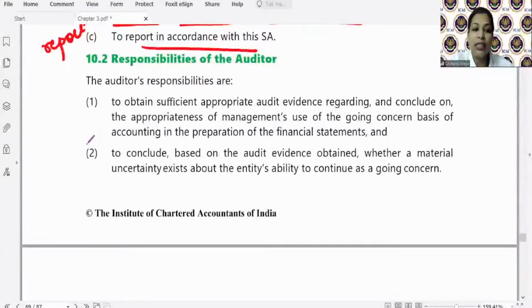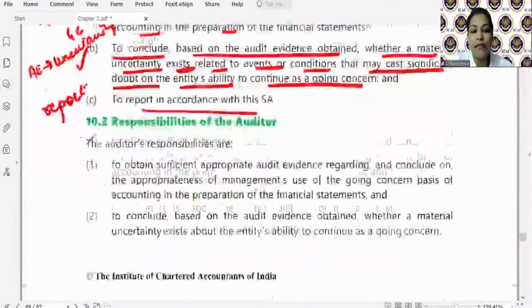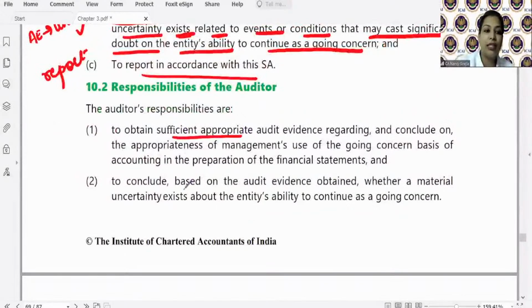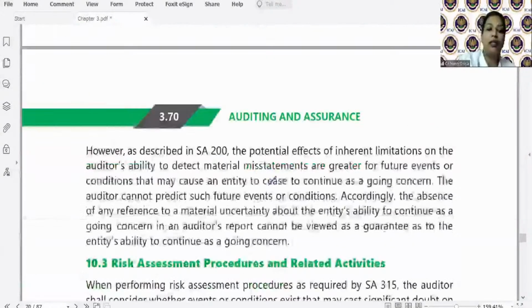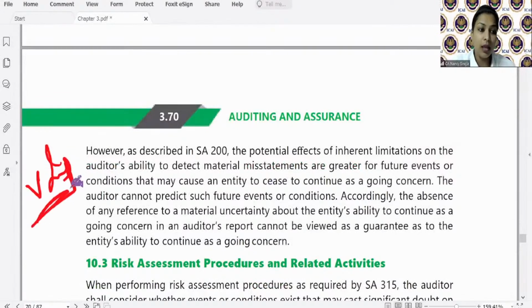अब responsibilities क्या है? They come from the objectives itself: to obtain sufficient appropriate audit evidence, to conclude based on audit evidence, and to report. ठीक है. Now students, very very important. See, there is a responsibility on the auditor to obtain sufficient appropriate audit evidence as to whether management's use of going concern is appropriate or not. ठीक है.